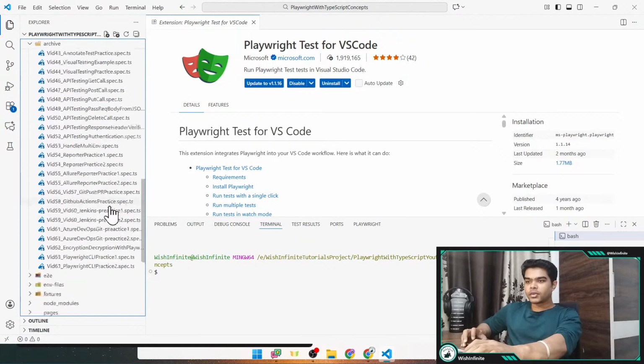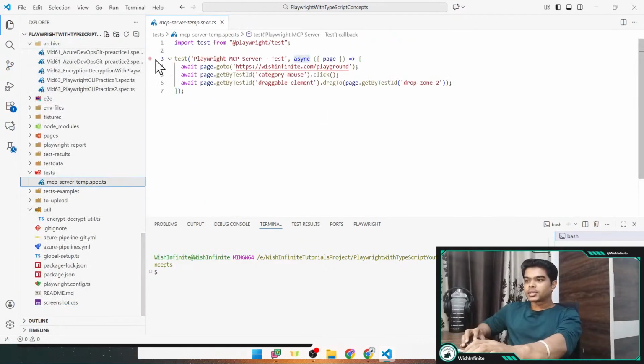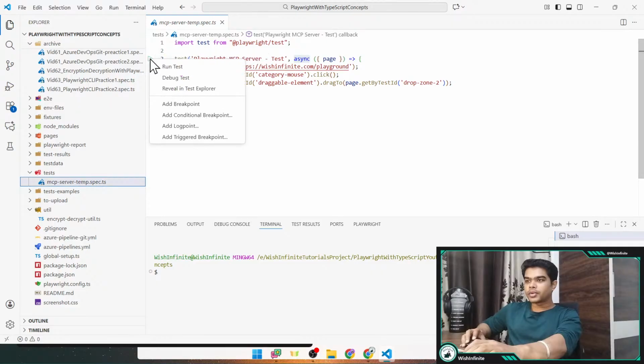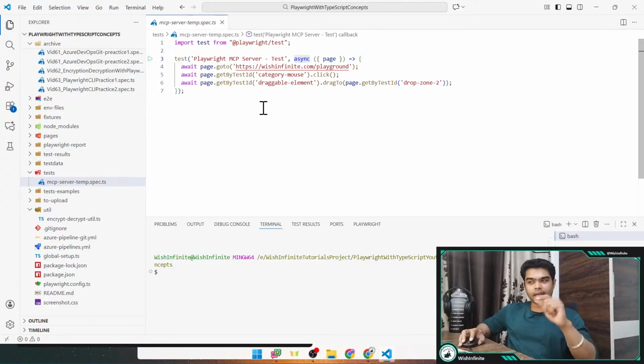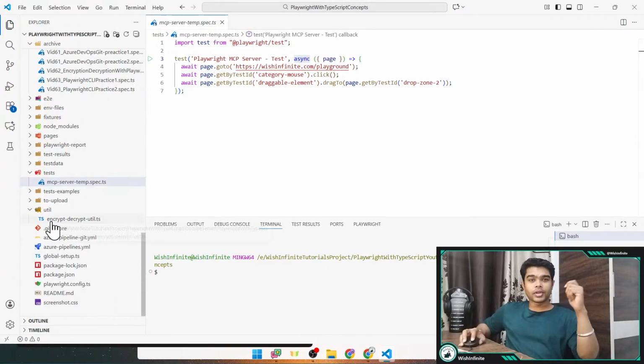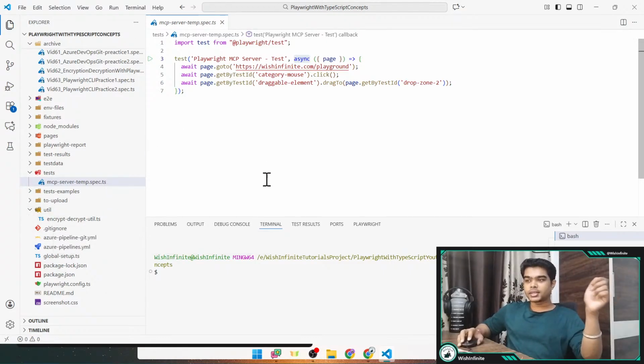Apart from that, if you will open any test, let me open it. So here also you would be getting option to run the test. Also you can debug the test from here. Once you will install this Playwright VS Code extension, you will not have to again and again use that command to run the Playwright test. Automatically you can run the specific test. You need not to provide only or anything there. Whichever test you want to run, you can simply run it from here. So it is very handy when you are working on the scripts and want to test them parallelly. Apart from that, we have UI mode also, that is a separate thing.